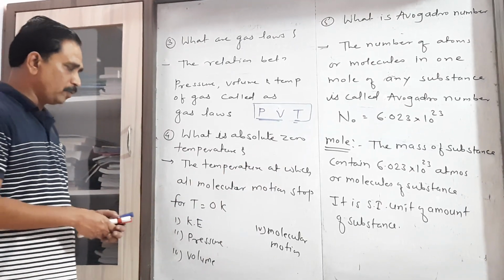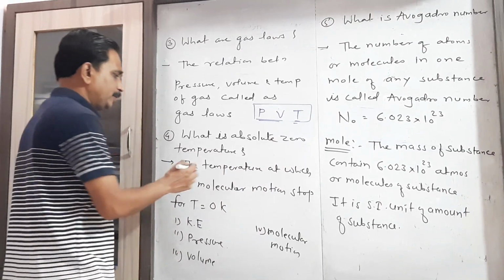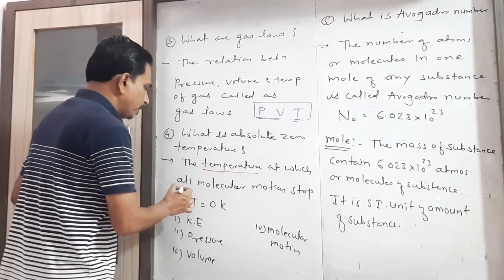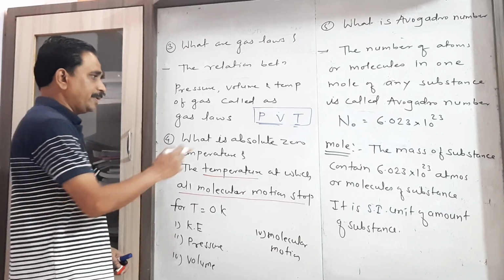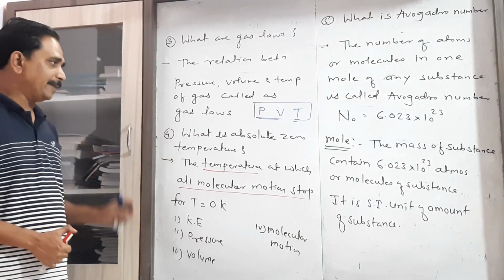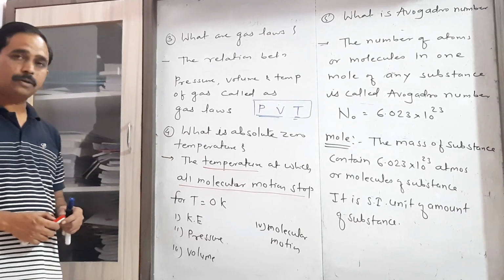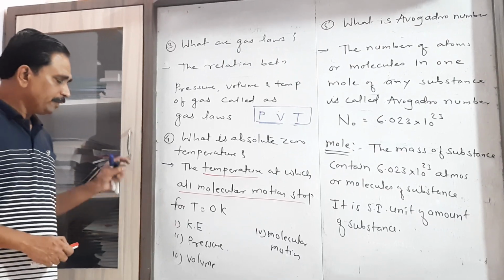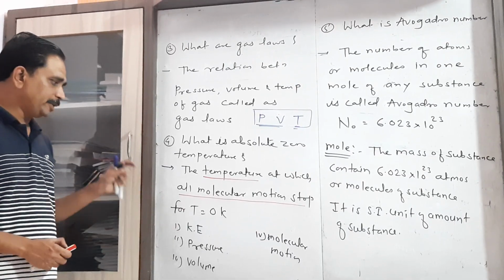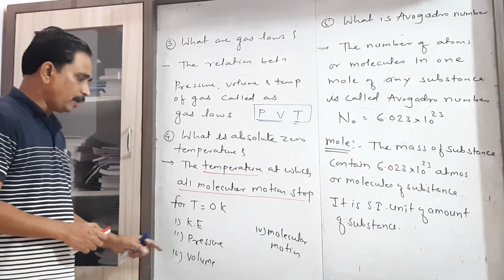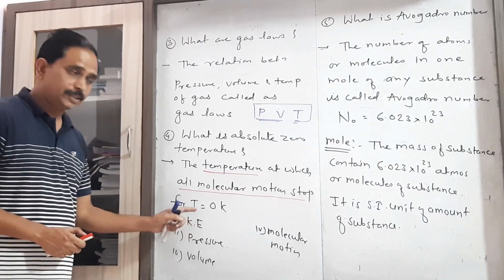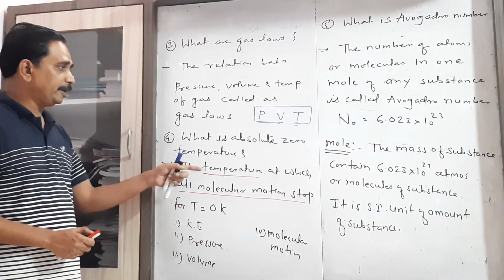Now this is the particular temperature at which all molecular motion stops; that temperature is called absolute zero temperature.